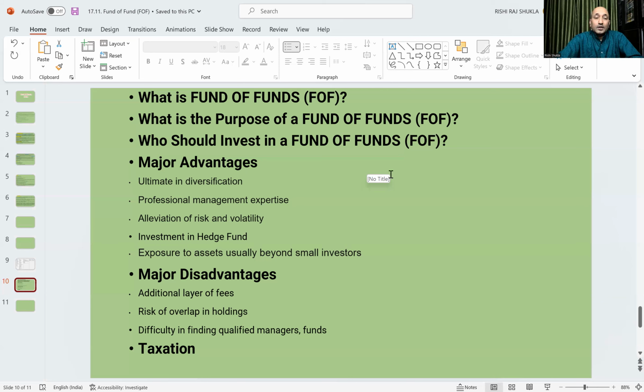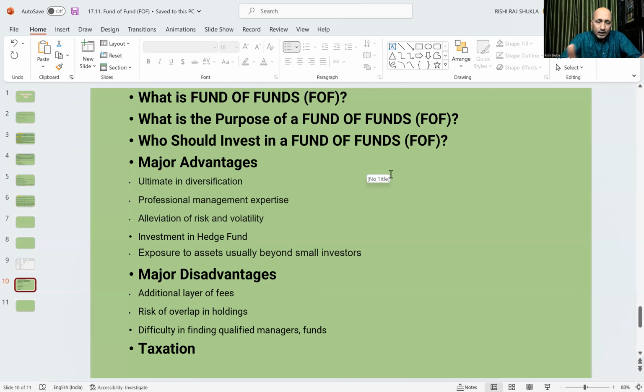Now see what are the disadvantages. The first disadvantage is an additional layer of fees, or higher fees. Actually, fund of fund has its own fund manager and its own operation costs, all this. So they will charge one expense ratio for meeting those expenses. And these funds invest in other mutual fund schemes, so that very scheme also has its own expense ratio.